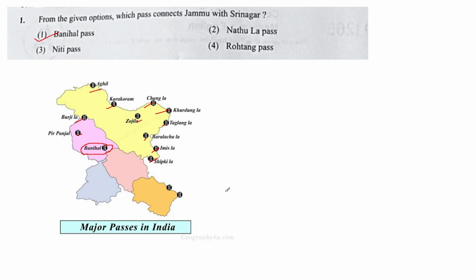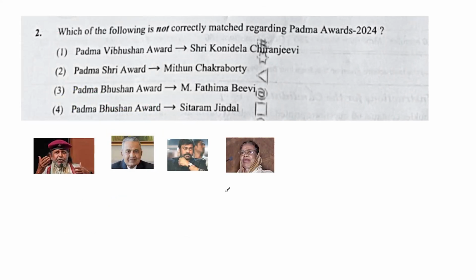Then let's come to the second question. Which of the following is not correctly matched regarding Padma Awards 2024? So what are Padma Awards? Padma Awards are civilian awards given to citizens who have done very good work in a particular field. There are three Padma Awards: Padma Vibhushan, Padma Bhushan, and Padma Shri.